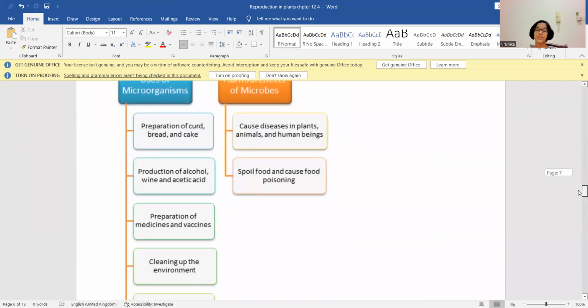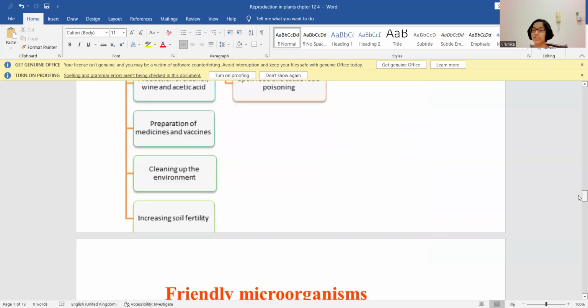Now, let us see the uses of microorganisms. Microorganisms are used in a variety of things. They're used for the preparation of curd, bread, cake, and the production of alcohol, wine, acetic acid, preparation of medicines and vaccines, cleaning up of the environment, and increasing soil fertility.